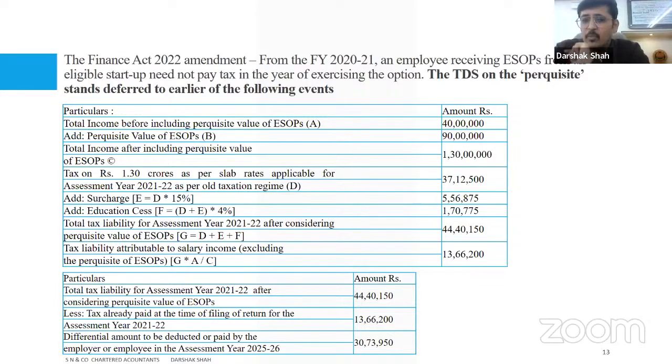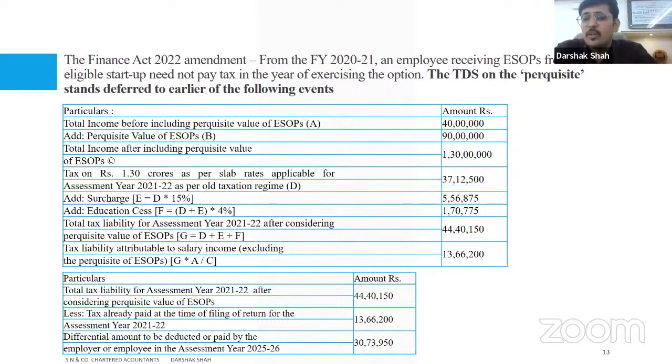Now, what is the liberty which is given? The liberty is that in the first year you won't be taxed on the ESOP. So ESOP will not be taxed in year one. You will be taxed only on the salaried income. So whatever calculation is required is done, but then proportionately the tax is going to be levied only on the salary portion, not on the ESOP portion, right?